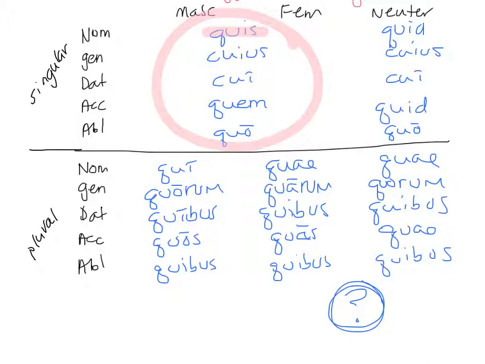Instead of qui, quae, we just have quis. And the nominative for the neuter is different too, which means the accusative is different. Other than that, the masculine and feminine are sharing the masculine forms in the singular. And then in the plural, it looks just like the relative pronoun. So those are really the only differences. So this chart is super easy to add on to your existing knowledge.